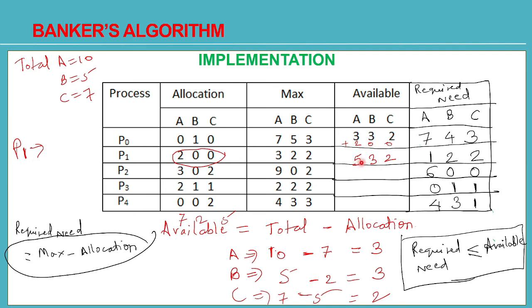If there were 6 available, then the system would have given them. But there are only 5 available with the system. So you won't be able to fulfill its request. So P2 won't be executed. It will go further and check for P3.